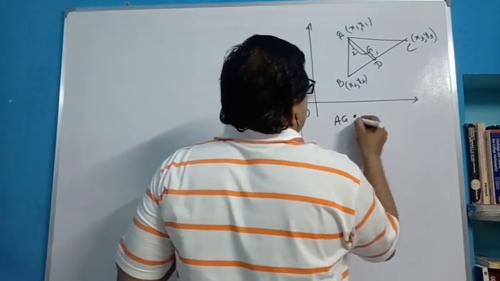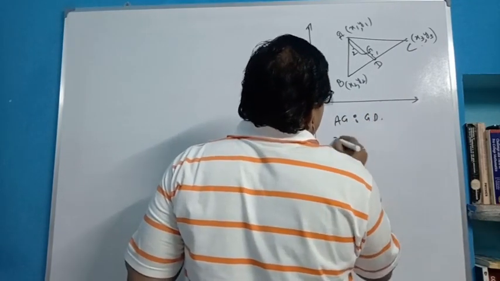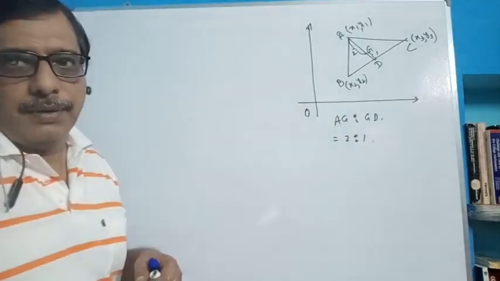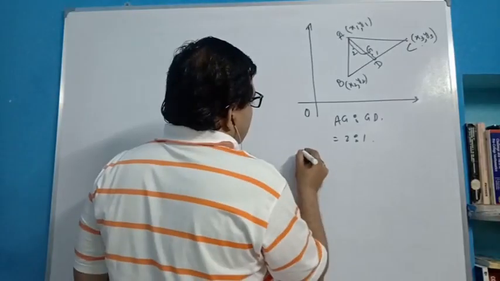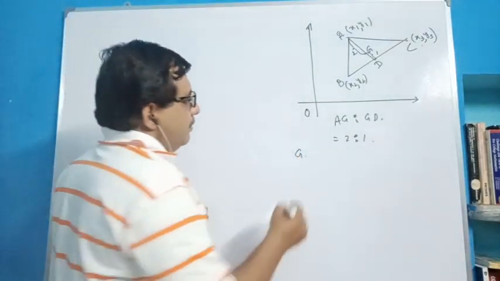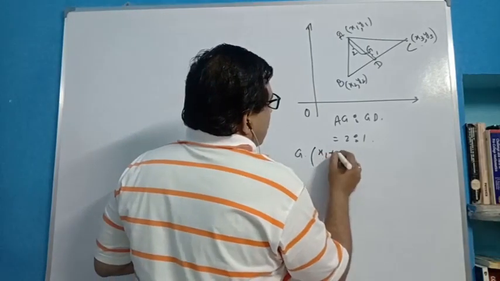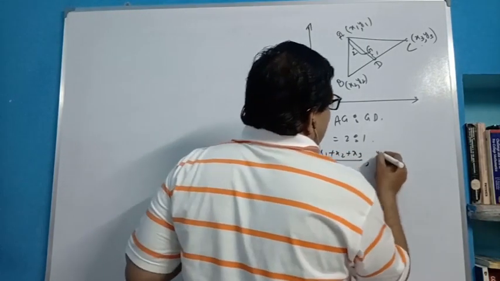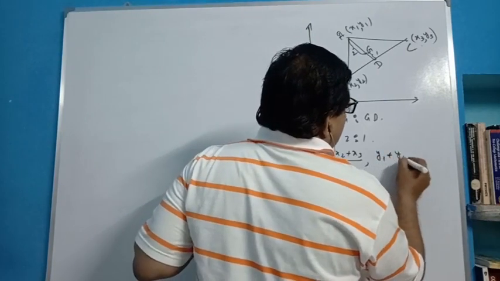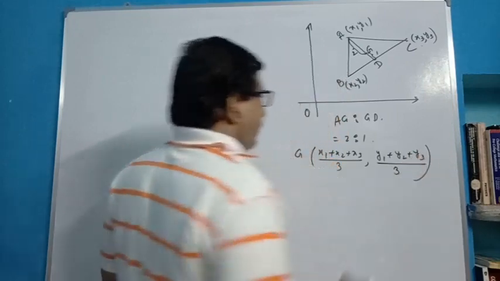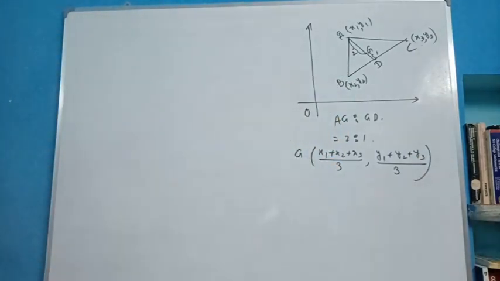AD to GD is also 2:1. Then the coordinate of G is given by the formula for the centroid of the triangle. The centroid G is given by (x1 plus x2 plus x3) by 3, and the y coordinate also (y1 plus y2 plus y3) by 3. How can we prove it?